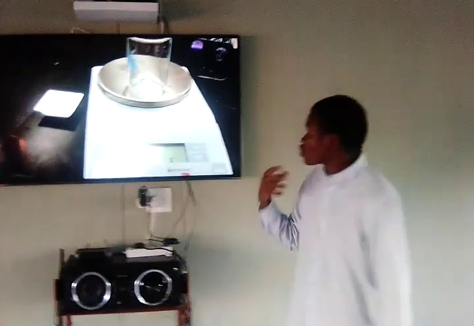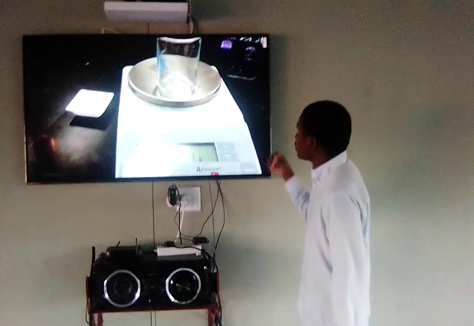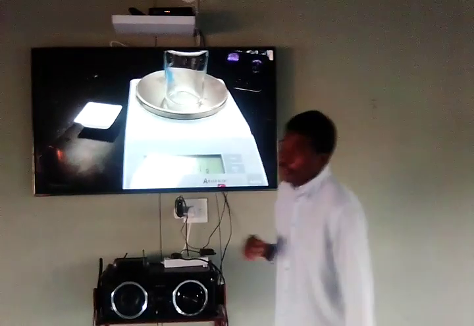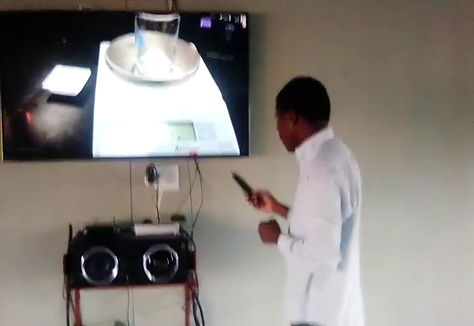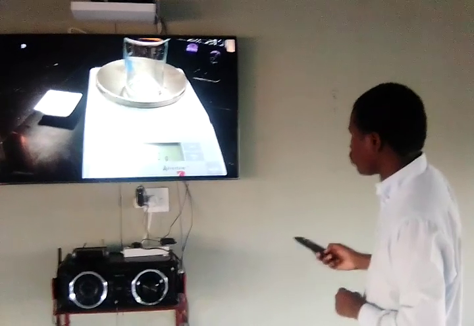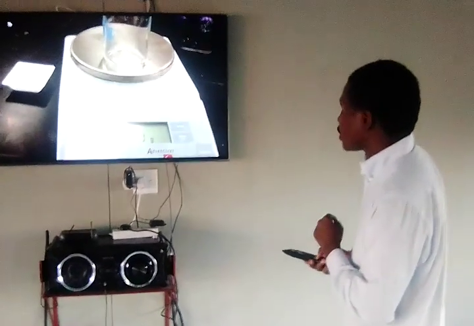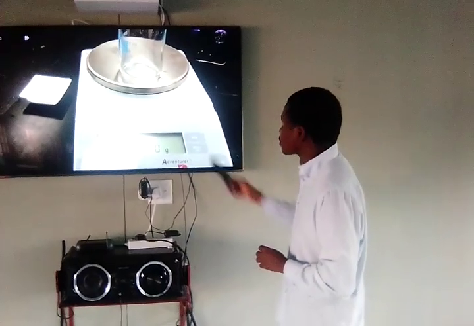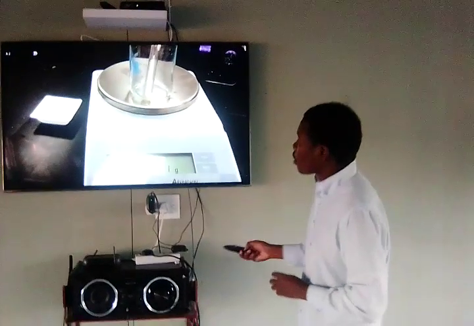For us to know that, we will have a test tube that will be placed into this beaker. Let's speed it up a bit, because right now it appears to be moving slowly. Observe that we have the balance, and now let's pause it a bit.